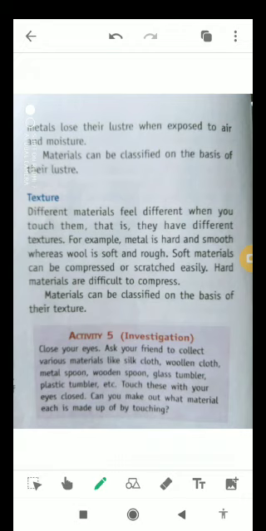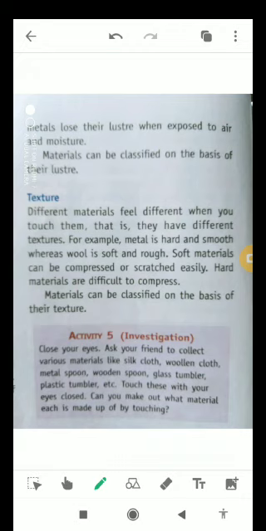Next one is texture. Different materials feel different when you touch them, okay? That is, they have different textures. For example, metal is hard and smooth, whereas wool is soft and rough. Soft materials can be compressed or scratched easily. Hard materials are difficult to compress. Materials can be classified on the basis of their texture.